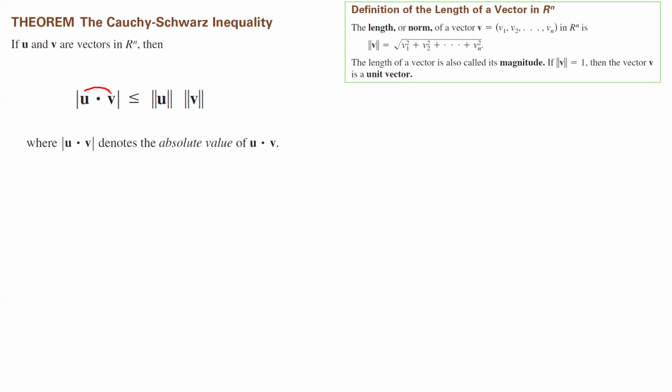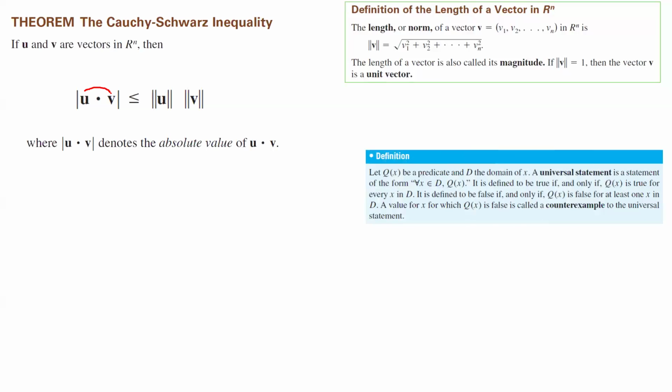But how do we prove this statement? We're going to go back to discrete math and define universal statement, implication, and how to use the direct definition to prove a universal statement. Suppose Q(x) is a predicate, which is basically a statement in x, and D is the domain that x comes from. A universal statement is a statement of the following form: for all x, this symbol being the universal quantifier, in domain D, Q(x). It is true if and only if Q(x) is true for every single x in D, and it is false if you find a counterexample.